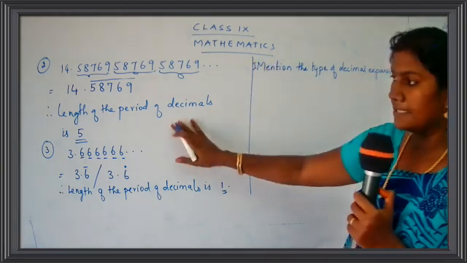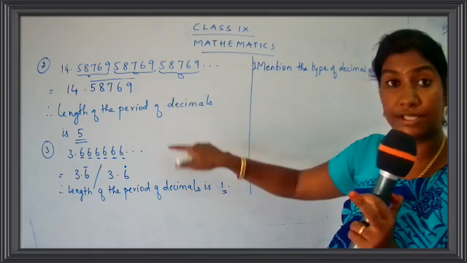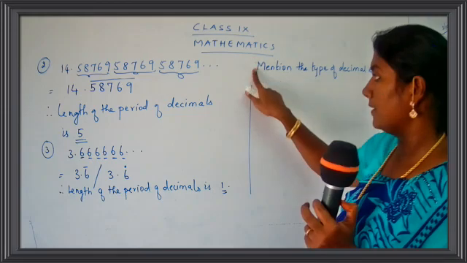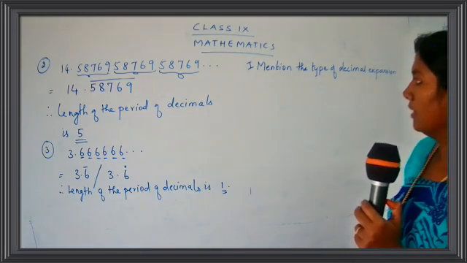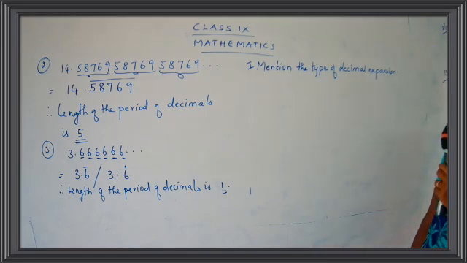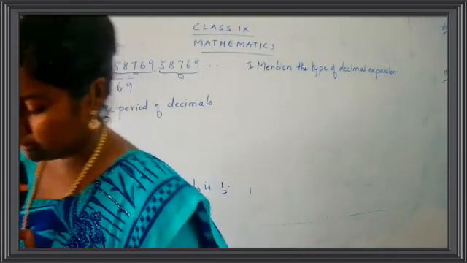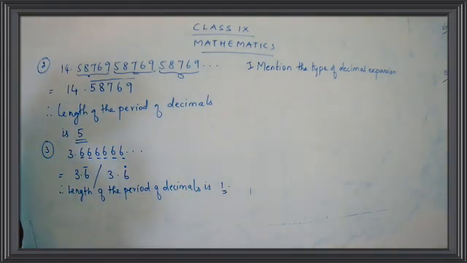Okay, children, that is after completing the points. So we have taken 2 points. After adding 2 points, we wrote the 3 examples under the second point. Now you would give the number as 1. You put number 1. Give the question. Mention the type of decimal expansion.